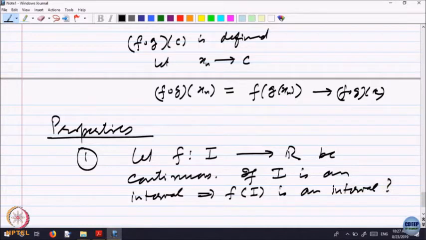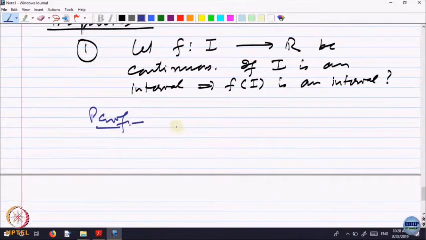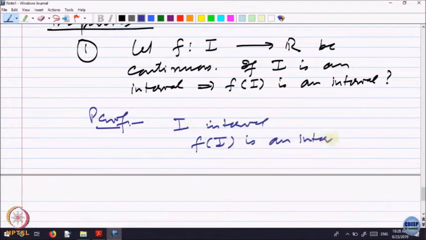I want to look at this property. So, let us see how the proof works. I is an interval, and f of I is an interval. That is the question we are looking at.